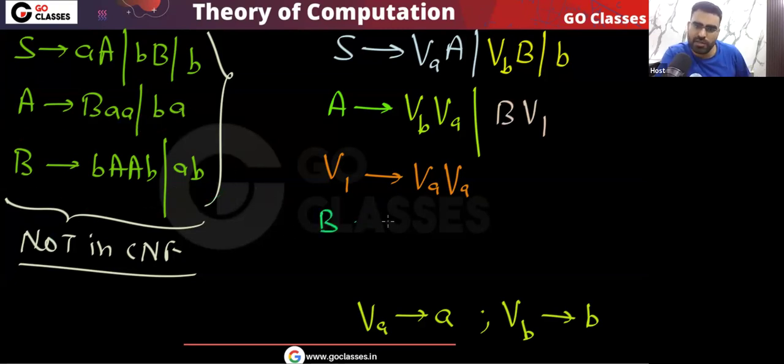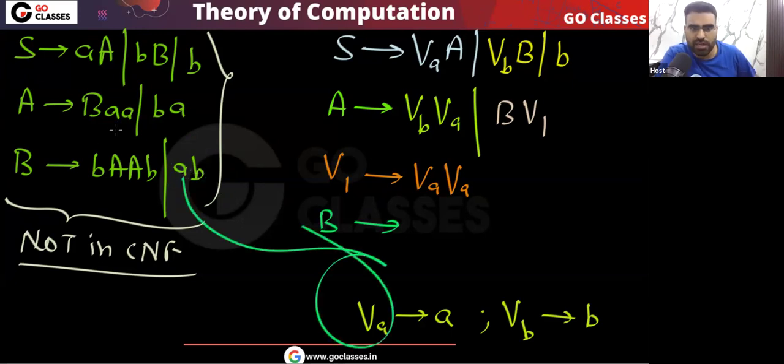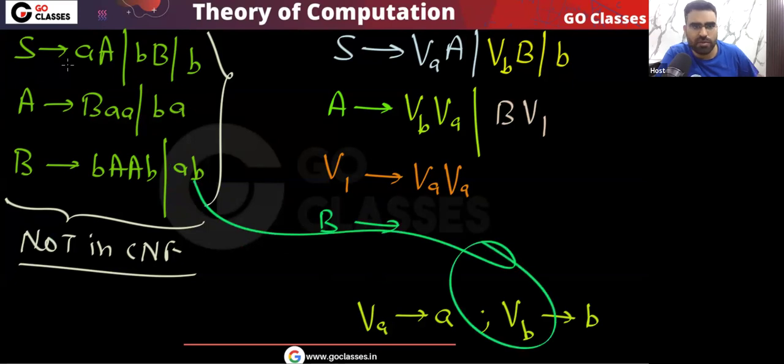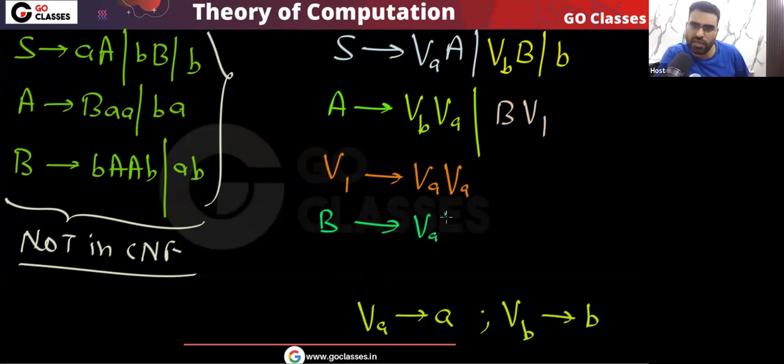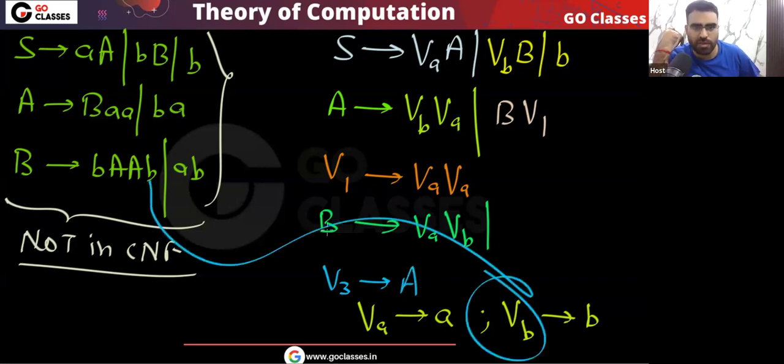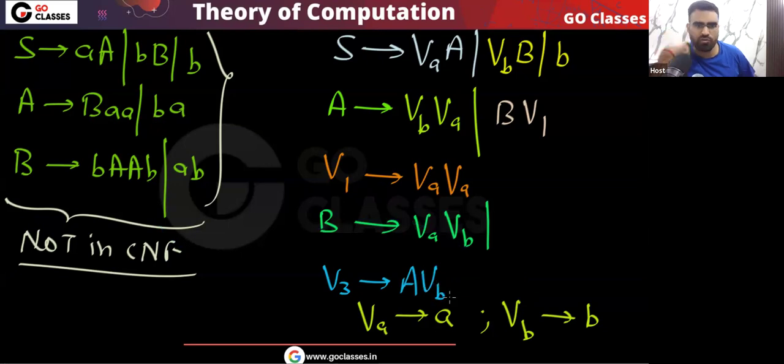Now, what about this B? This B can go to AB. That is fine because this A I will replace with V_a and this B I will replace with V_b, so I will get V_a V_b. This is allowed. But you can see here, this will not be allowed. So I will create a new variable V3. This variable V3 will go to AB, but remember this B I will replace with V_b, so V3 will go to A V_b.